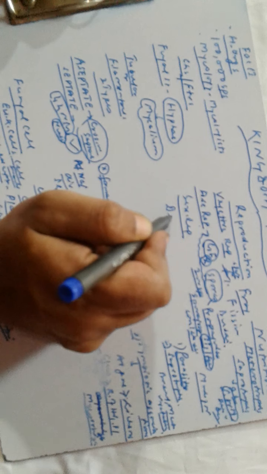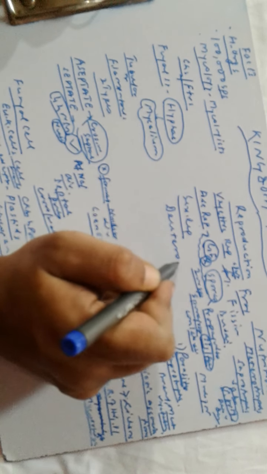All fungi reproduce sexually except the artificial group or the imperfect group, known as fungi imperfecti, the Deuteromycetes.